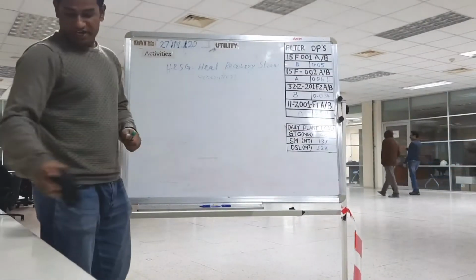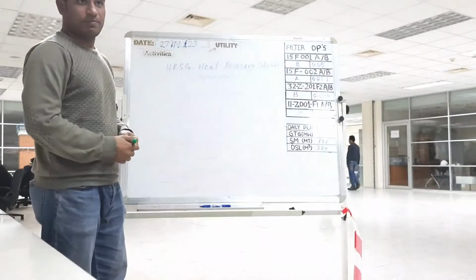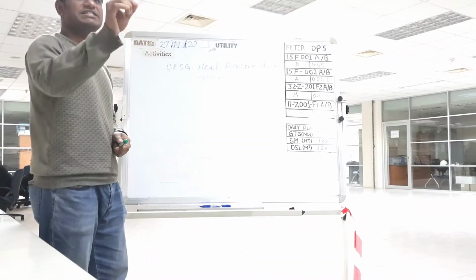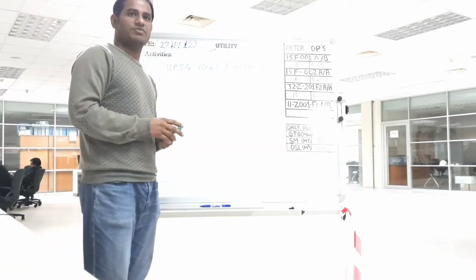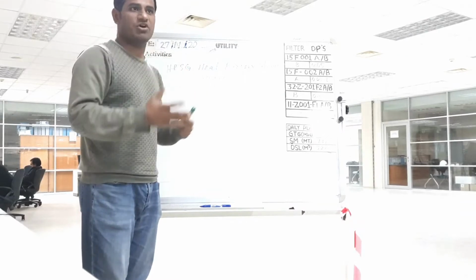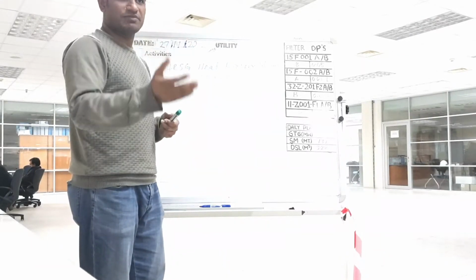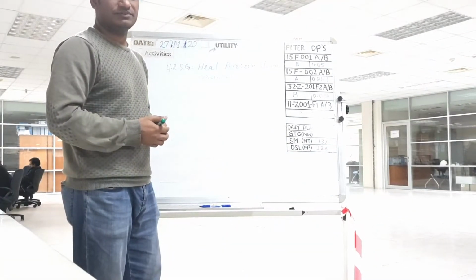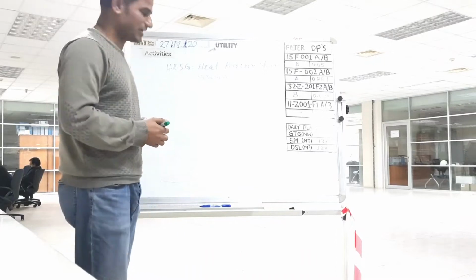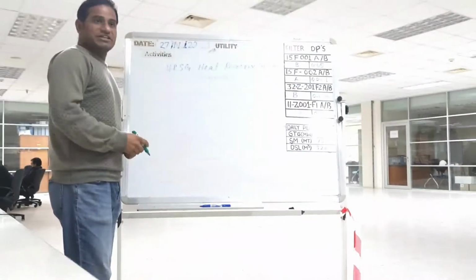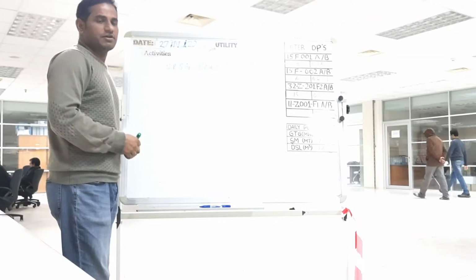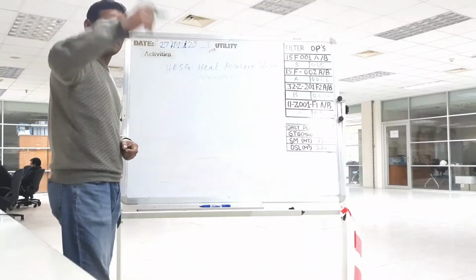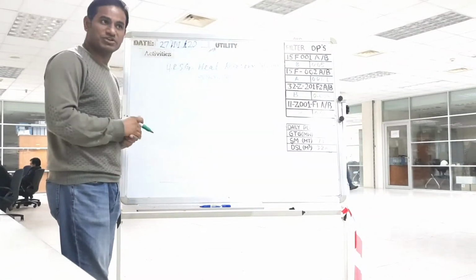Our HRSG design capacity 75 ton per hour with supplementary firing. Without supplementary firing, 60 ton. From the GTG, we can produce 60 ton steam. If required more, that time need to start supplementary firing, 15 ton more. Okay. Now our HRSG steam how much? 48. Now our HRSG B steam 48. So how much now this supplementary firing load? This is also we can calculate.